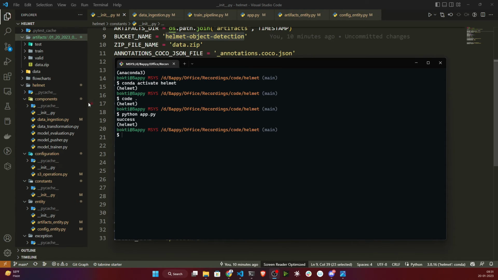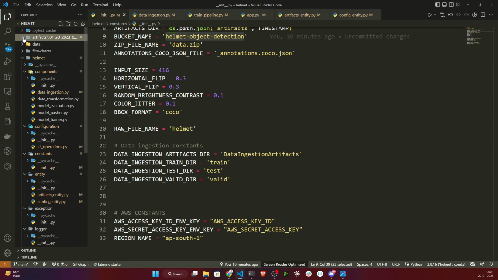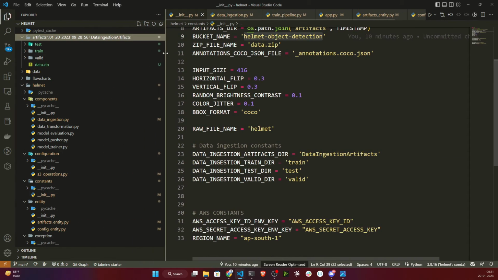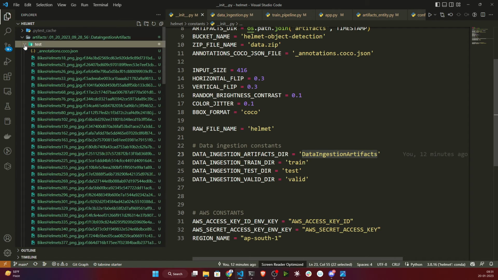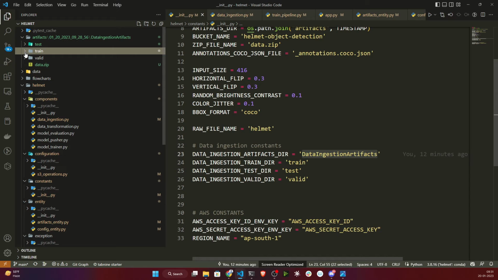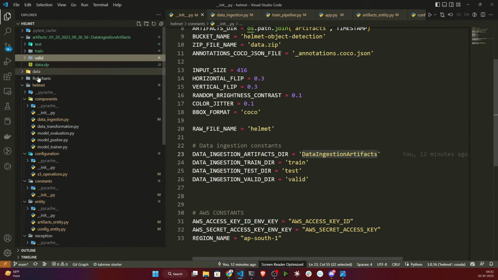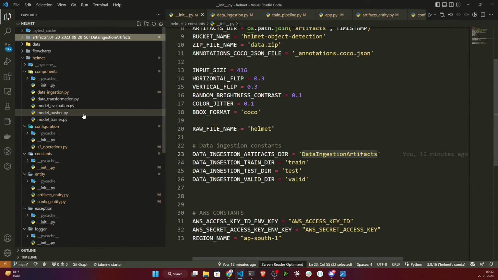So guys, as you can see, our data ingestion component has been run successfully. Now if you open your artifacts folder, inside that it has created one timestamp folder, and inside that it has created data ingestion artifacts. Inside that it has downloaded the data.zip and unzipped the data. You see your testing data, training data, and validation data. Everything is there. So now this stage is running successfully.